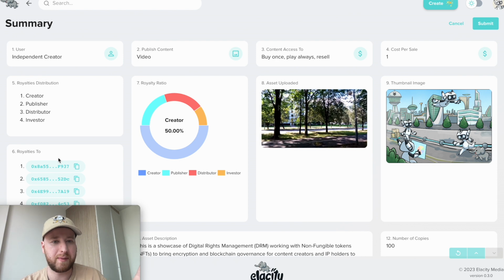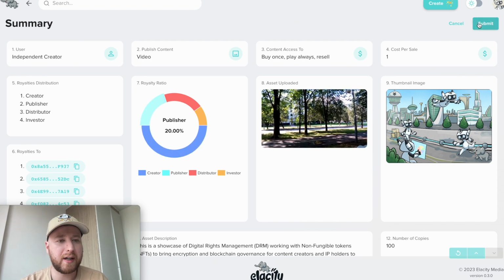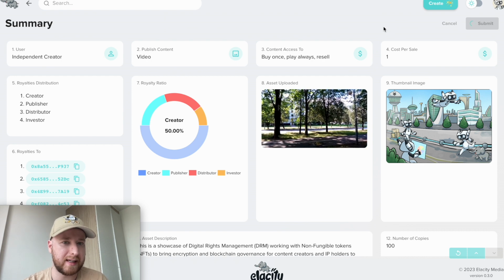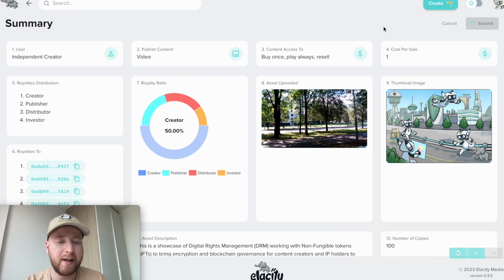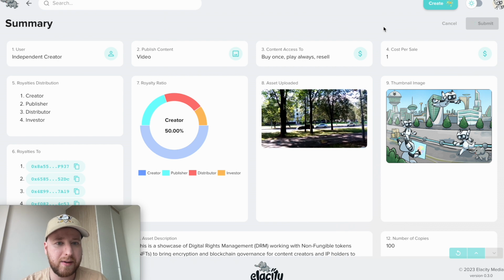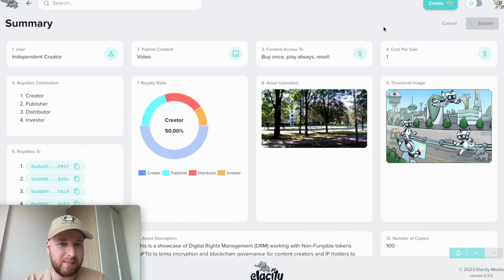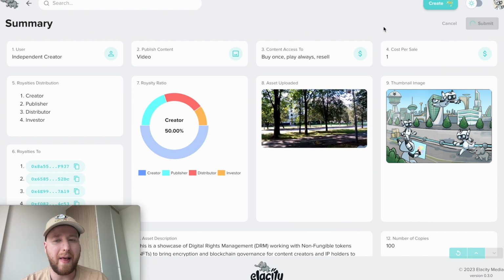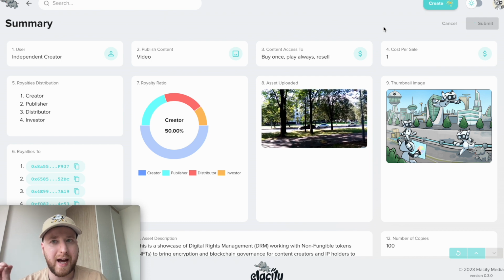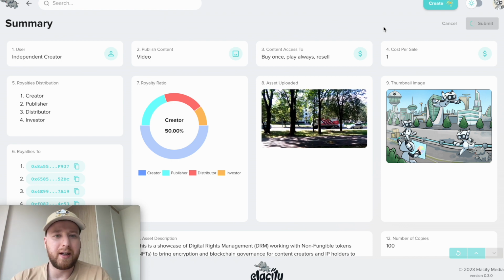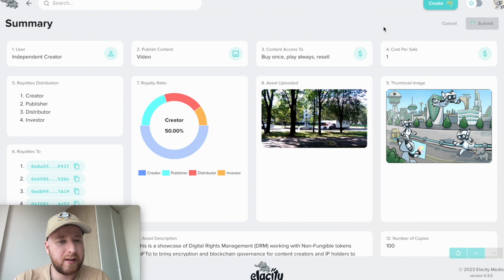Cool, so we have an overview, and we're going to go ahead and upload the video. When we submit, the first thing is it's encrypting the video with DRM, with the rights that have been set out, and then it's uploading it to IPFS. IPFS is the Interplanetary File System, a distributed file storage network. And then what you'll see after this is a transaction come through for us to issue the access tokens onto the blockchain network. It shouldn't take too long.